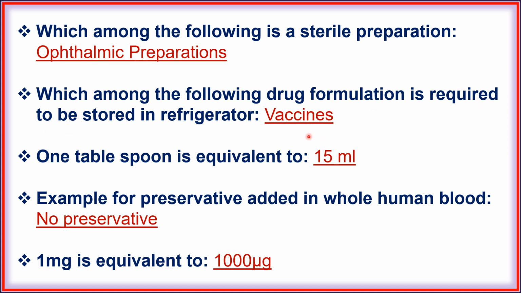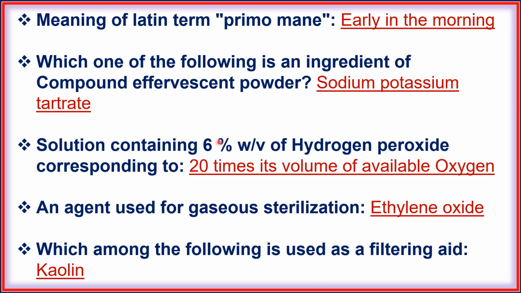Vaccines. Next, 1 tablespoon is equivalent to 15 ml. Next, example for preservative added in whole human blood is no preservative. Next, 1 milligram is equivalent to 1000 microgram. Next, meaning of Latin term prima mane means early in the morning.